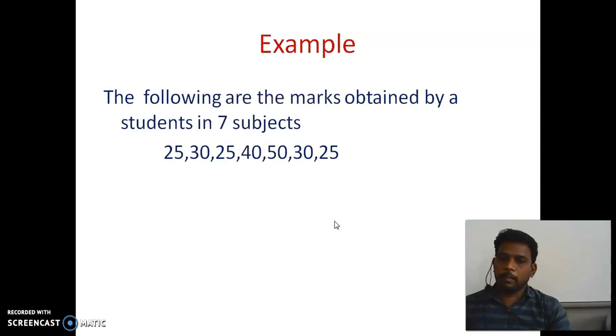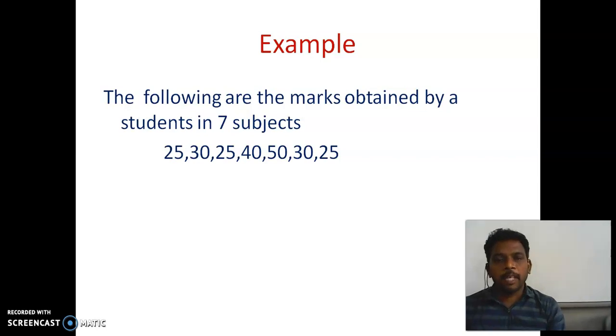So look at the example. The following are the marks obtained by a student in 7 subjects. That is, a student got 7 subject marks here: 25, 30, 25, 40, 50, 30 and 25. Suppose we represent the given data as it is without changing anything, then this comes under raw data. So raw data means we represent the data without changing what is given. That is called raw data.